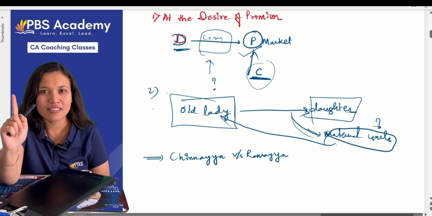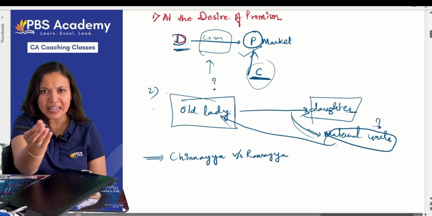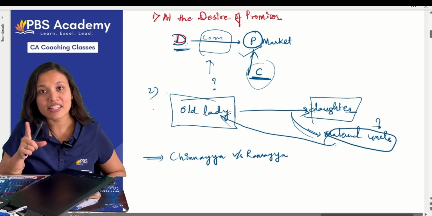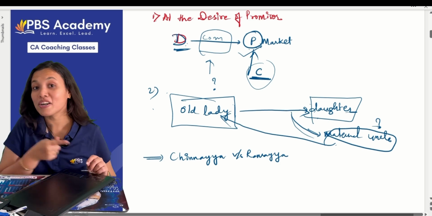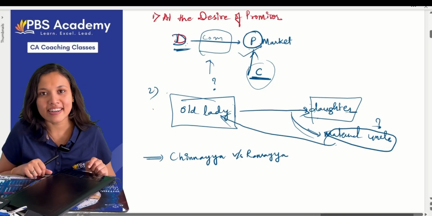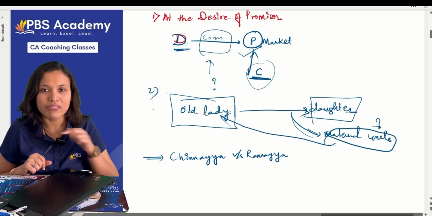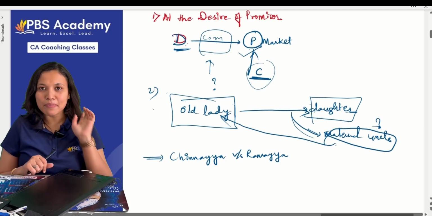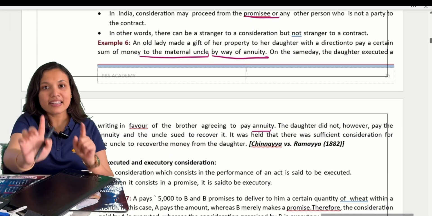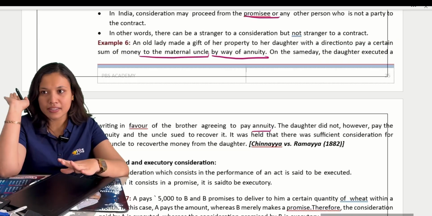Ma'am, I said one case law. I said it, I will tell you at that time. Because right now, what I thought is that there can be a stranger to a consideration, but there cannot be a stranger to a contract. Correct? Now there is a stranger to a contract, yes or no? But still he could recover the amount. How? We will see it later. Remind me there. Okay? Next. But here in this particular case, the uncle can recover the amount from the daughter.